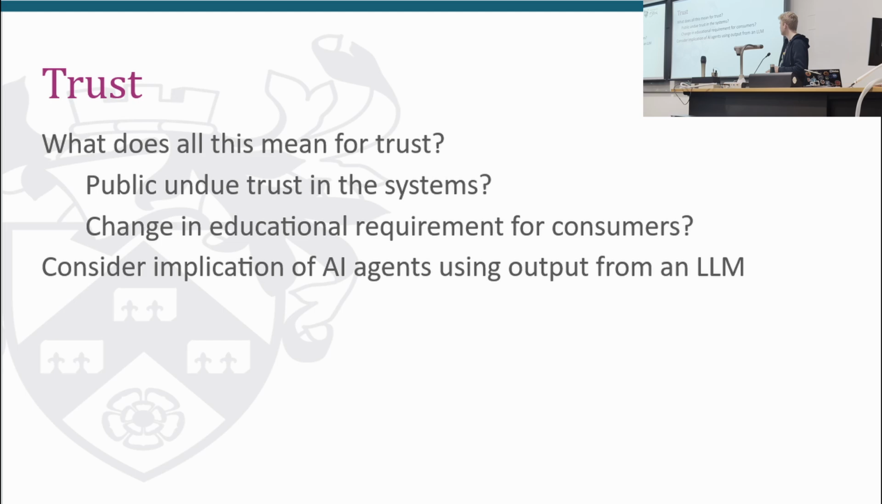Does it mean that the public is putting too much trust in these and there's some massive campaign that needs to be done to make sure that people understand the truth issues around it? And consider as well the implication of AI agents that are doing activities based on the outputs of these things, and if they're not completely trustworthy, what that even means.